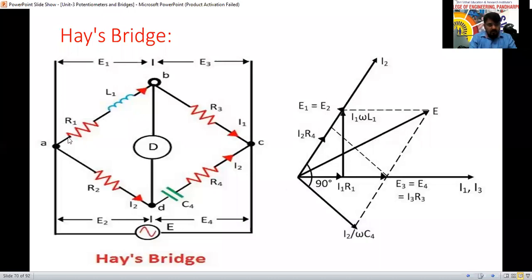So the voltage drop across this resistance R1 is in phase with current. So for that reason, here the I1 is there. So I1 R1 I will draw here. This is I1 R1. Next, what we'll do? See here, I1 is here now. It is the current flowing through the I1.